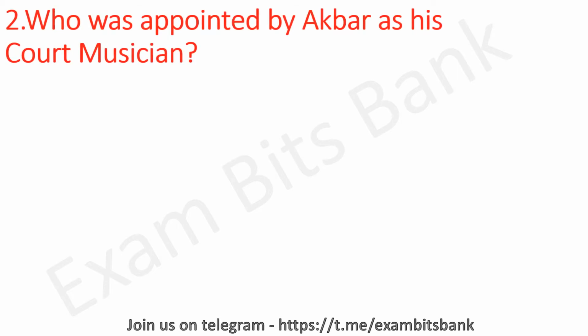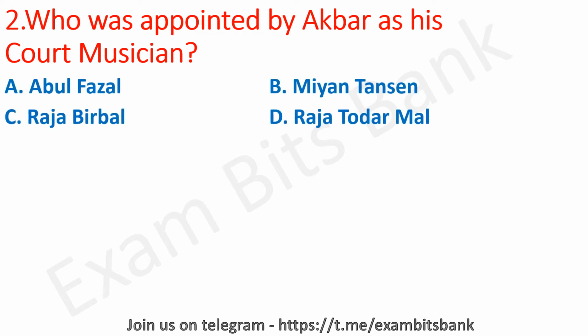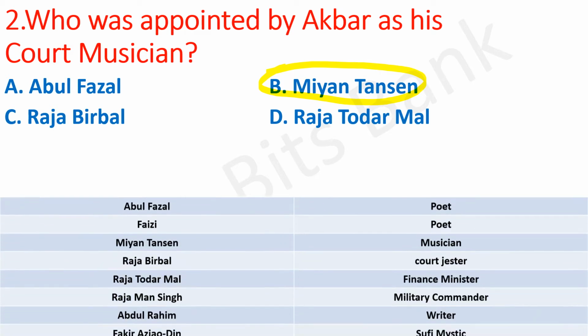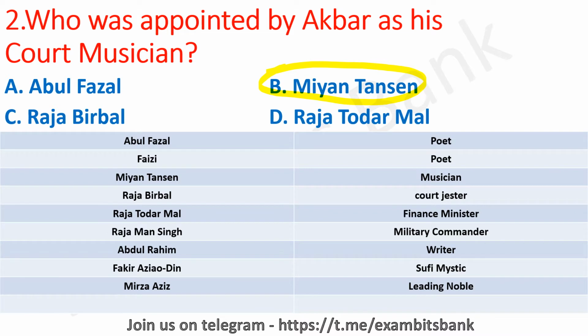Next question. Who was appointed by Akbar as court musician? The options are Abul Fazl, Mian Tansen, Raja Birbal or Raja Todarmal. The correct answer for this question is option B, Mian Tansen. And during the reign of Akbar, he had the Navaratnas, nine Navaratnas, and here's the list of the Navaratnas. You can just take a look. Abul Fazl and Faizi, they are the poets, and Mian Tansen, musician.